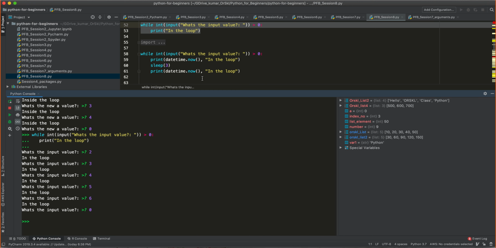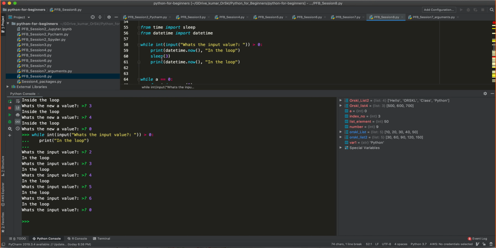Okay. Similarly, at this point of time, I would like to introduce the sleep command. The sleep function is inside the package called time. If I say from time import sleep, it imports the sleep command into this. What does sleep do? It halts the program for a given programmed number of seconds.